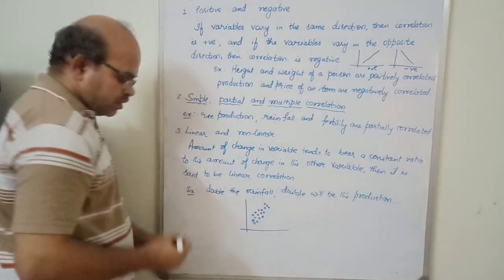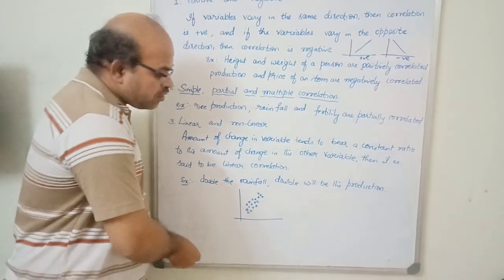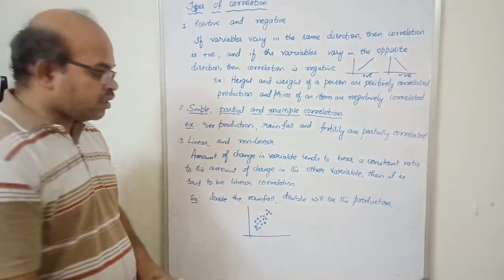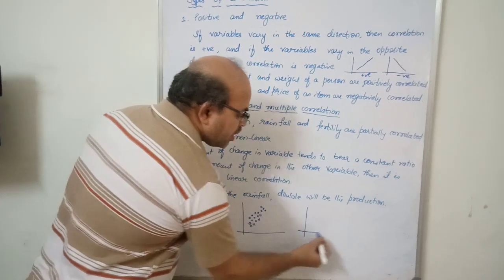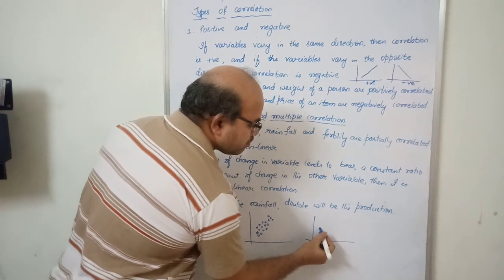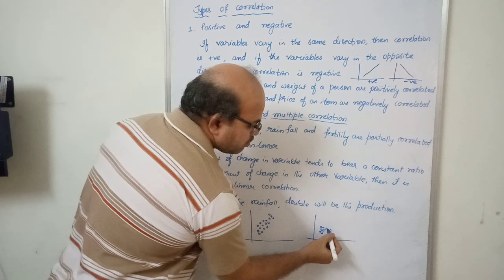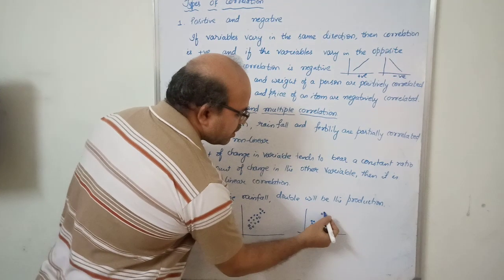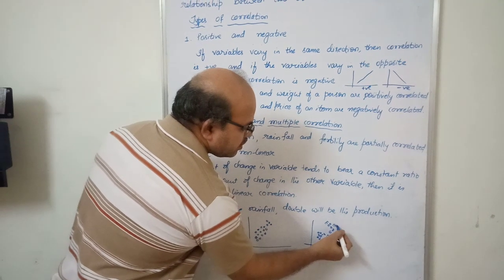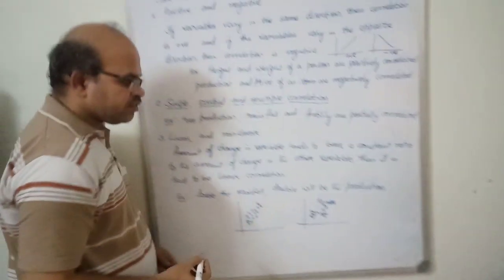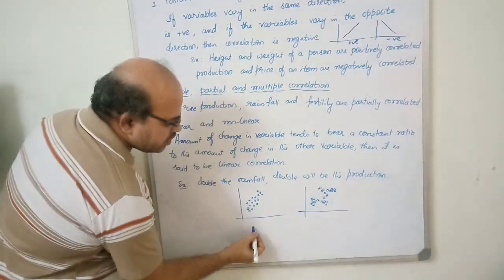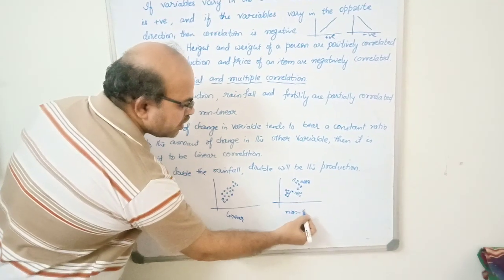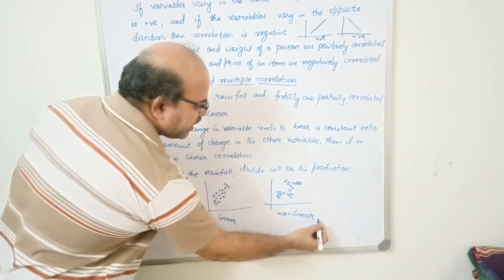If all the relationships are very closely bound with a constant ratio, then we call it a linear correlation. Suppose the data is like this, moving randomly without any proper sequence, then we call it non-linear. This is linear, it is going in one direction. This is non-linear, it is moving in different directions.